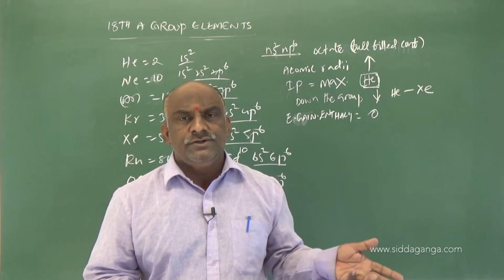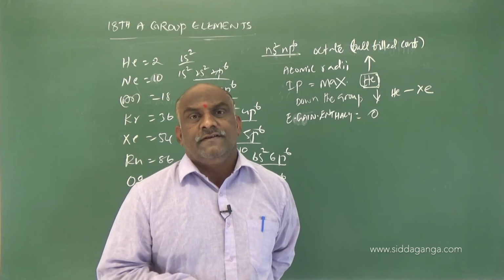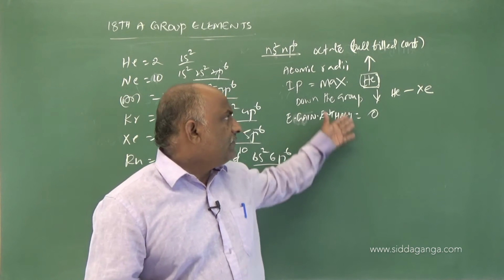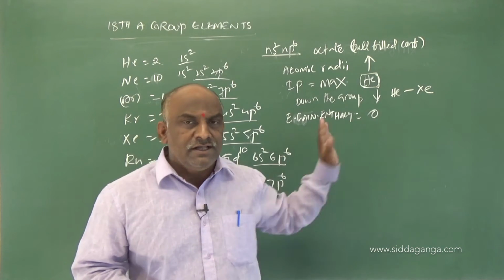Due to the octet, why should they undergo reactions? Why should they take risk? They are thinking like that: why should I take risk? Because I am octet, I am stable. Clear? So these are the general trends.